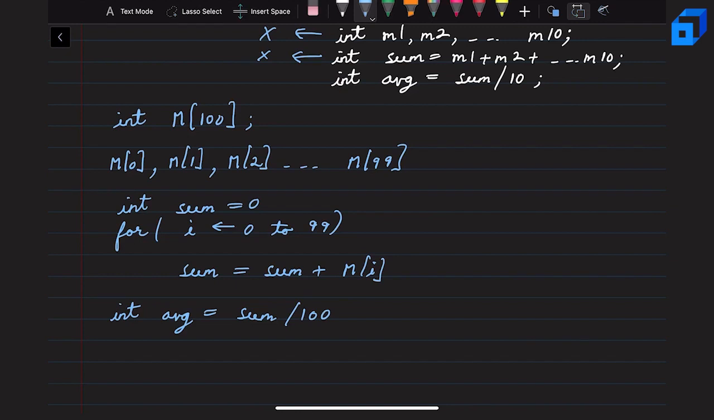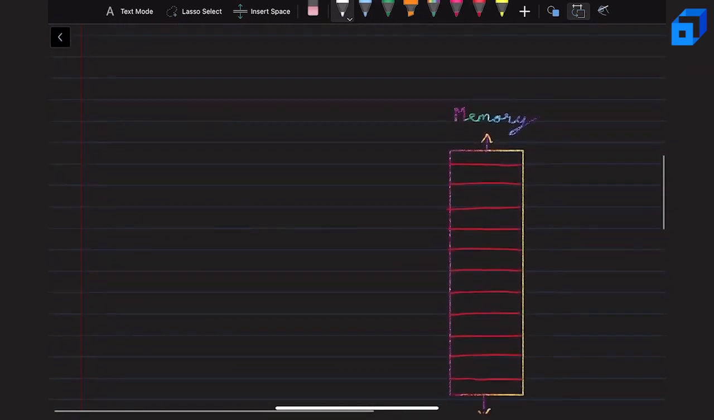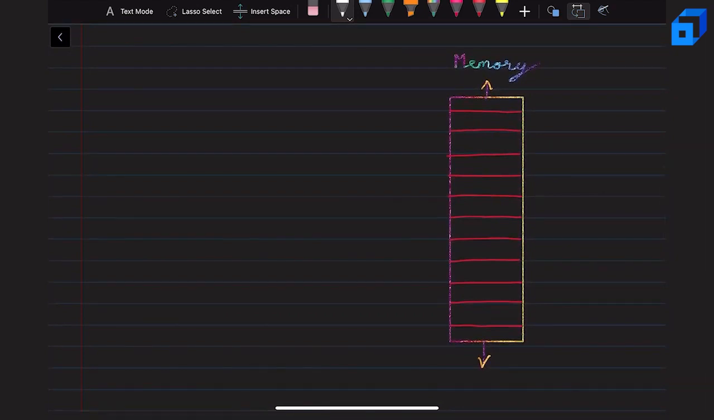We can also have arrays of different data types. In this case, we are declaring an array of integer data type, but we can also have arrays of character, float, and so on. And this is an example of a one-dimensional array, but we can have arrays of 2 dimensions, 3 dimensions, and so on. Now let us see how arrays are stored in computer's memory. Computer memory is divided into segments or partitions, and computer memory can be considered as a very large array of bytes. So each segment represents 1 byte of memory.